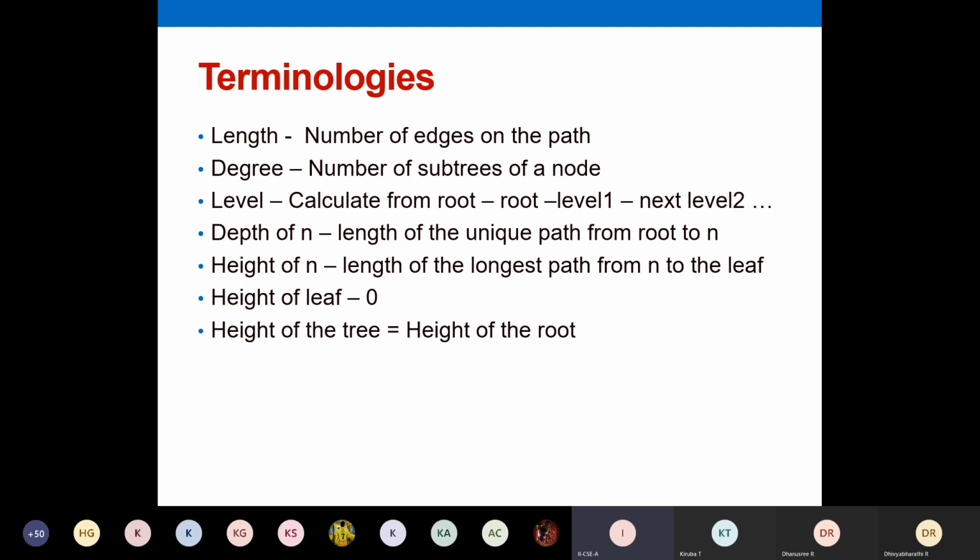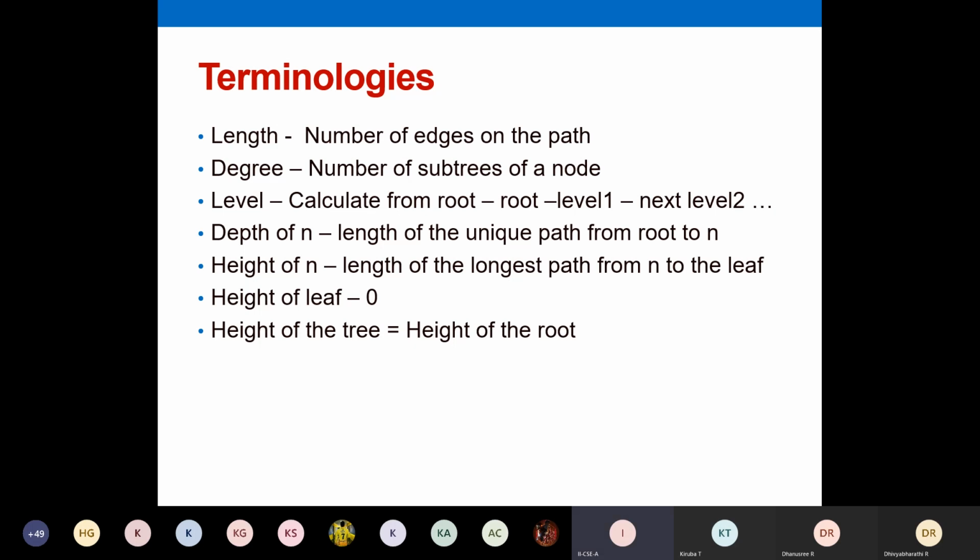And then level, we are going to calculate from the root. I'll give you examples for all these in the later slides. So level is calculated from the root node. The root node will take level 0, and then the subsequent levels will be named level 1, level 2, level 3.